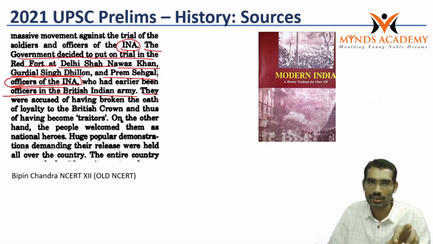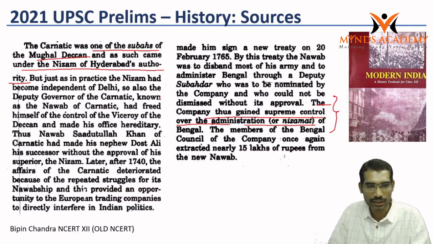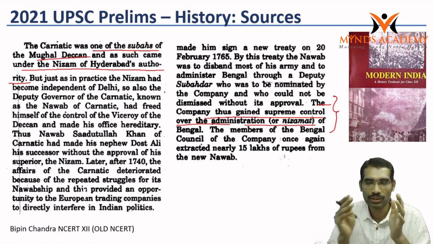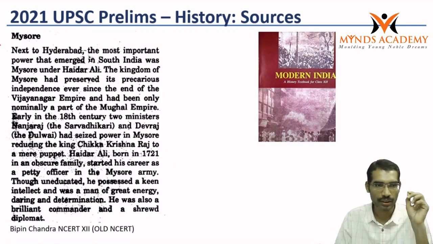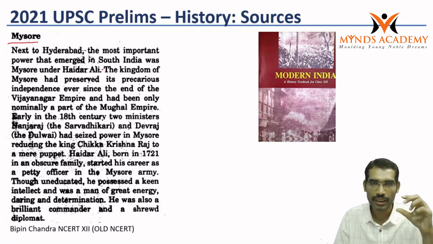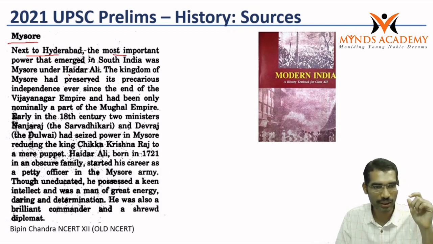With plain reading, this question can also be answered if we read the first chapter. Most of the students feel difficulty in reading the first chapter of Bipin Chandra. This is the statement from the first chapter only: next to Hyderabad, the most important power that emerged in South India was Mysore under Hyder Ali.